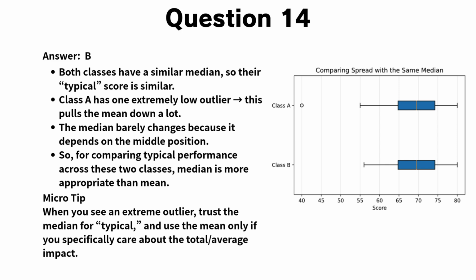If we used the range, that single extreme value in Class A would strongly affect the comparison. The range measures the full spread, so it is very sensitive to outliers. The interquartile range, or IQR, focuses on the middle 50% of the data. Because it ignores extreme values, it provides a more reliable comparison of how spread out the typical scores are. For this reason, the IQR is the most appropriate measure of variability in this situation.